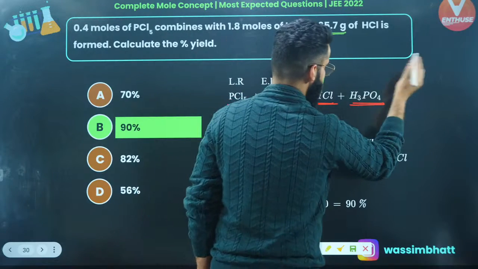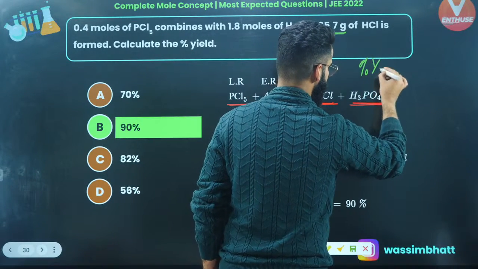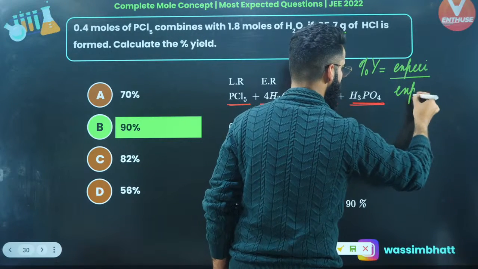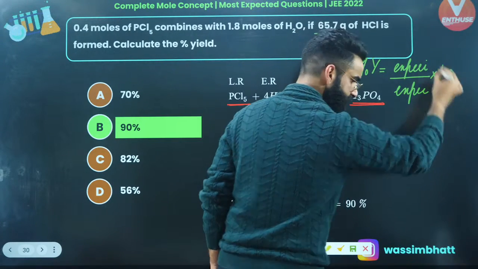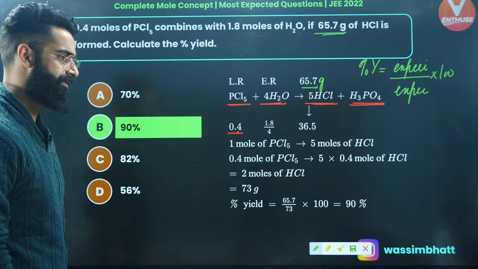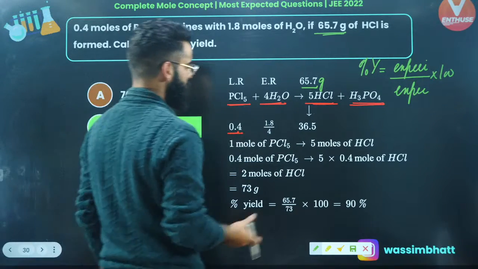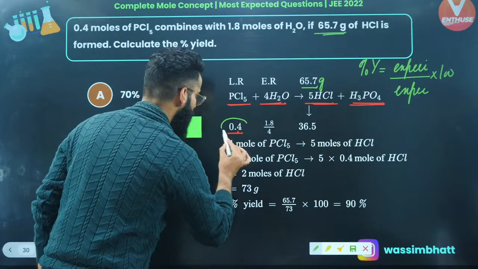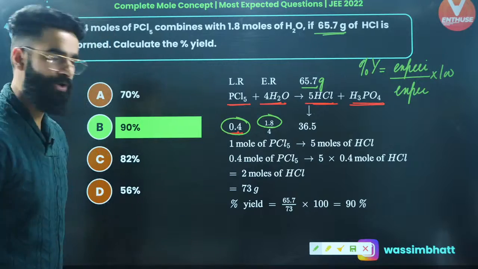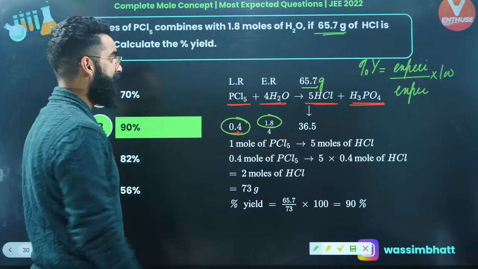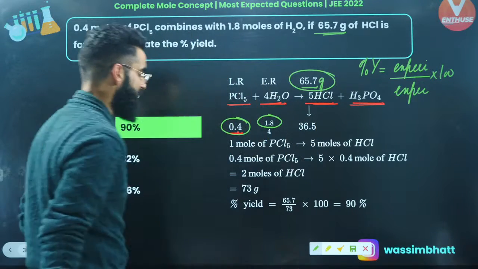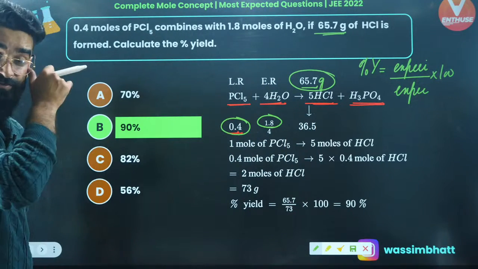I'll first of all write the percentage yield of the reaction. It's simply going to be experimental amount divided by expected amount multiplied by 100, correct? Now guys, have a look. See what all things we are given. I'm given 0.4 moles of PCl5. I'm given 1.8 moles of water as well. And as per the equation, it's mentioned that 65.7 grams of HCl are produced.